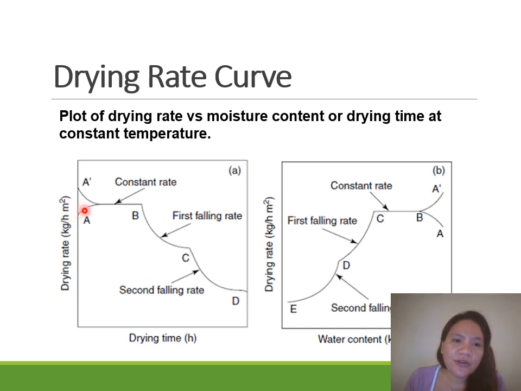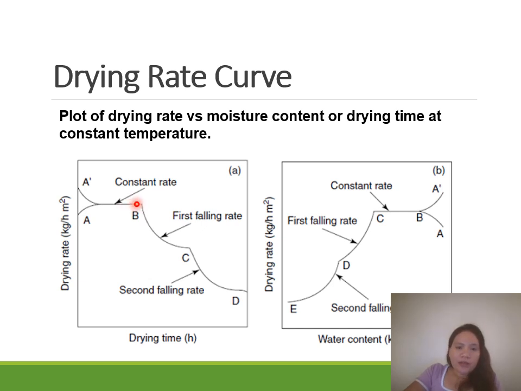We have your constant drying rate at the beginning, or the first phase of your drying time. The drying rate is constant because you are drying your food at a constant temperature.